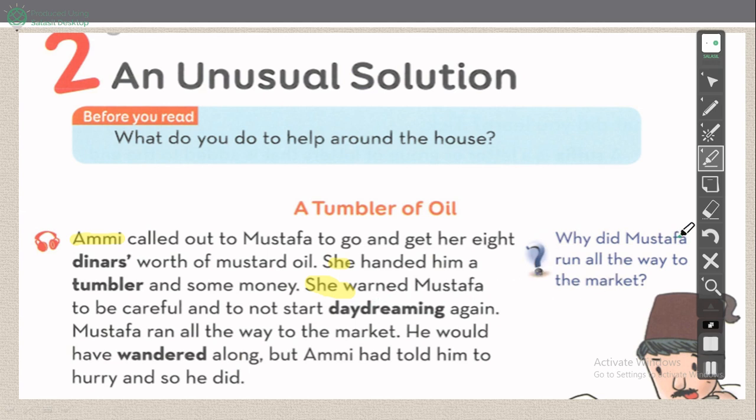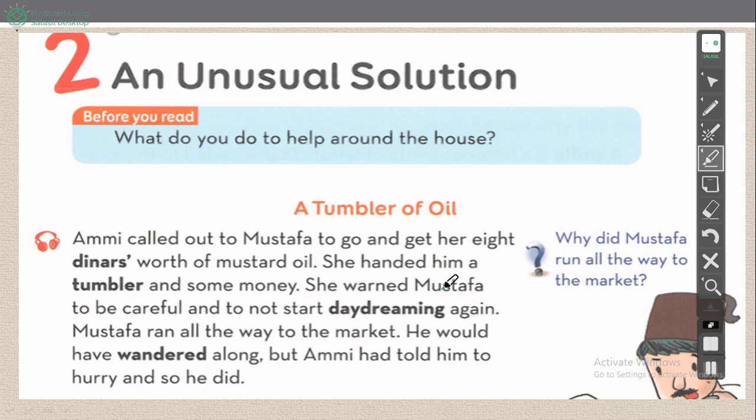What's the meaning of warned? Warned, which is حذر. She warned Mustafa what? To be careful. What's the meaning of careful? حذر. And not to start daydreaming. What's the meaning of daydreaming? Which is أحلام اليقظة. In Arabic سرحان. Not to be daydreaming, not to start daydreaming again.